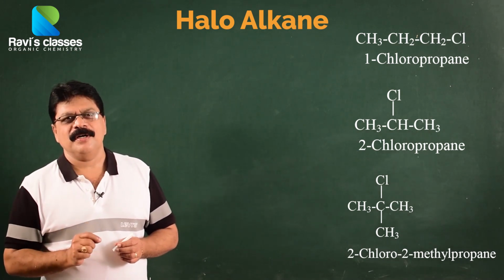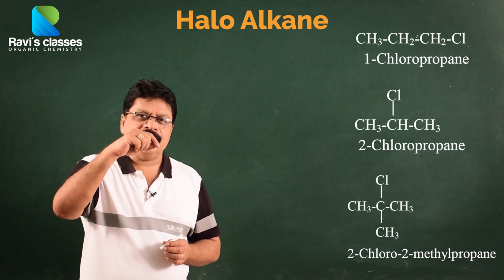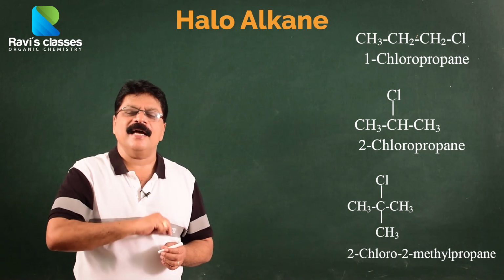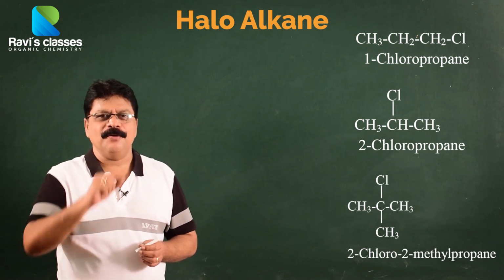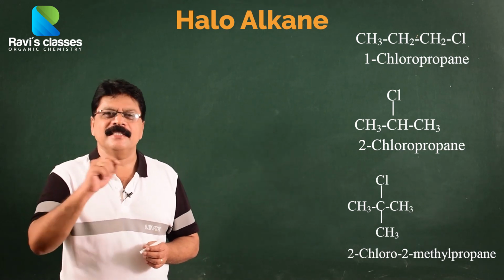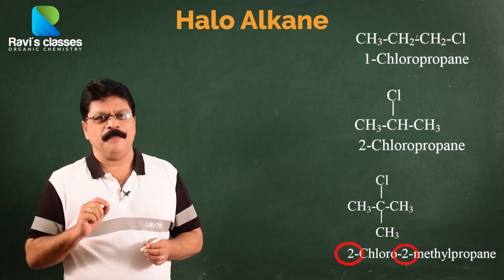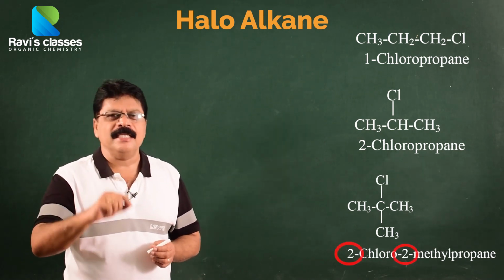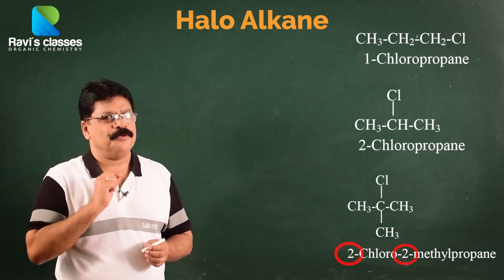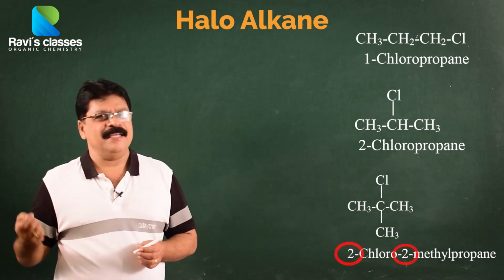Tertiary is very easy to understand and remember. If the carbon has a halogen atom and there is also an alkyl group on it, then only do you have a tertiary carbon. Easy for you to remember. For example, a tertiary haloalkane's name will be 2-chloro-2-methylpentane or 3-chloro-3-methylpentane. So, where the halogen atom is, there will be an alkyl group. For example, it could be 3-ethyl-3-chloropentane.